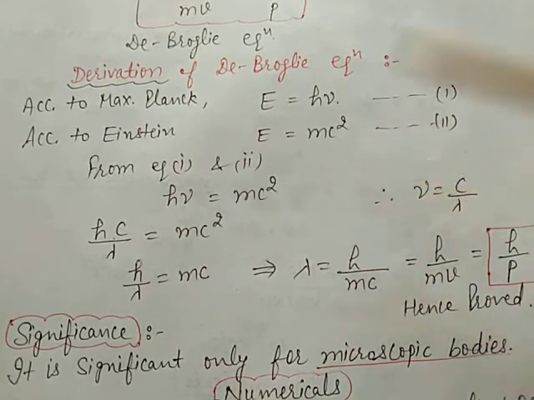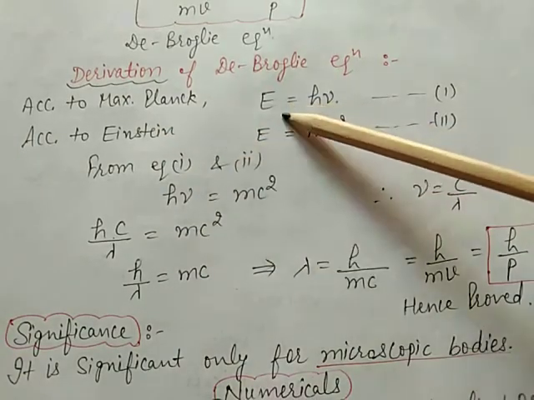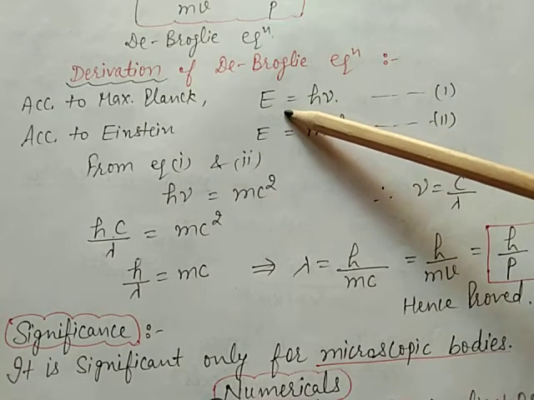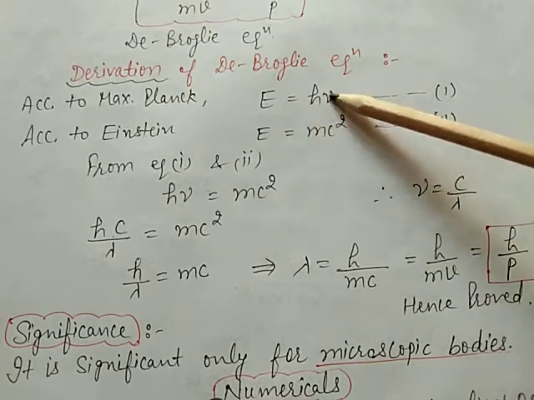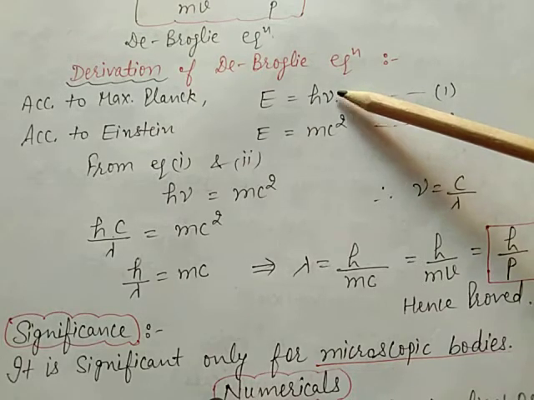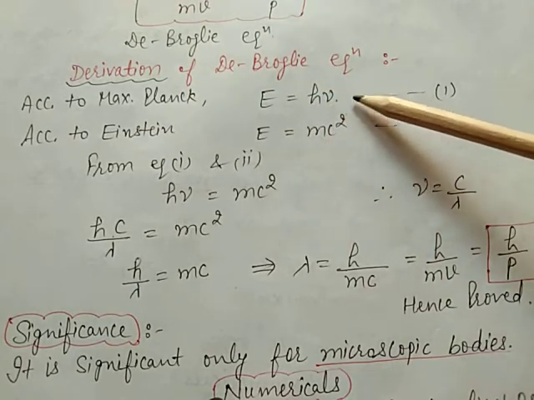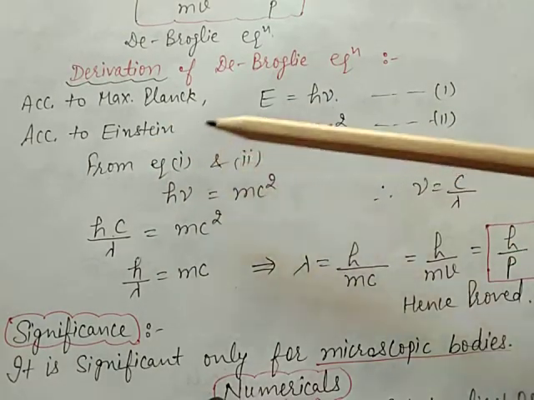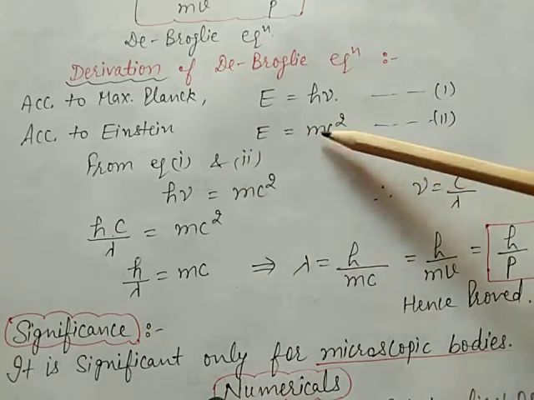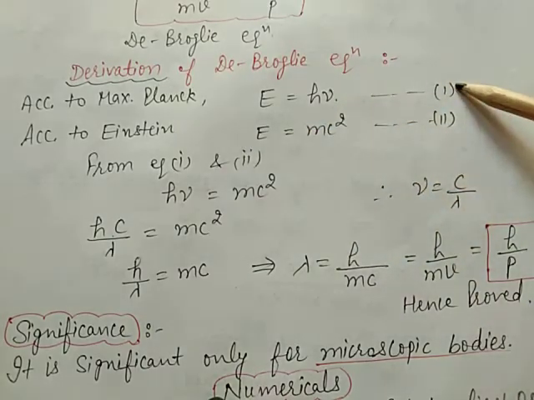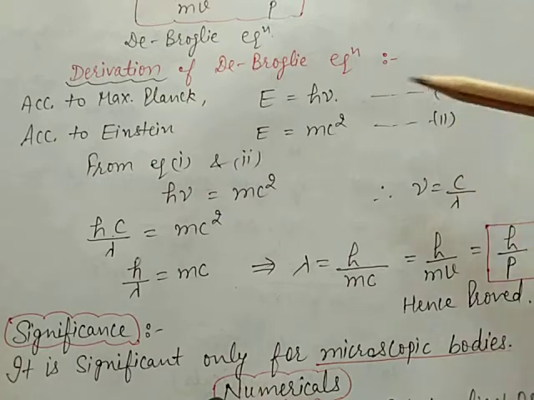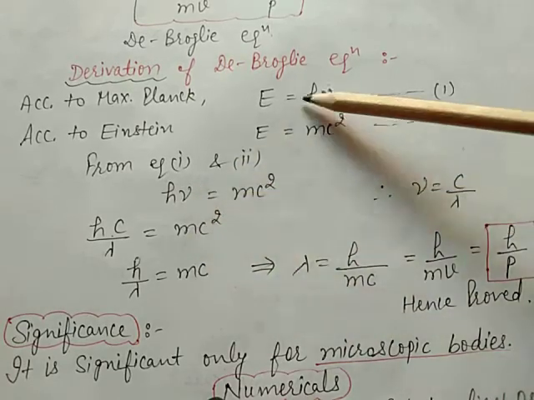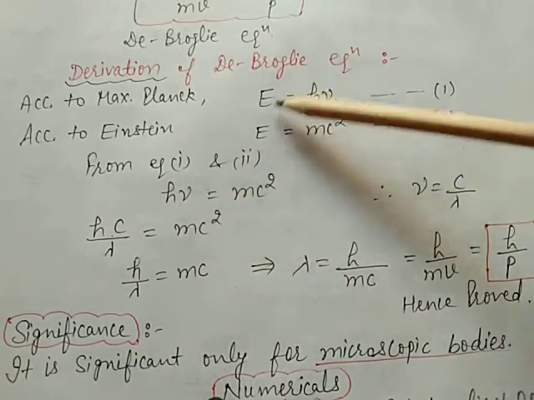According to Max Planck, energy, that is the energy E of a photon of light associated with a wave of frequency mu, is E is equal to h mu. According to Einstein, mass and energy are related by E is equal to mc square. This is equation number 1, this is equation number 2. From equation 1 and equation 2, h mu is equal to mc square.